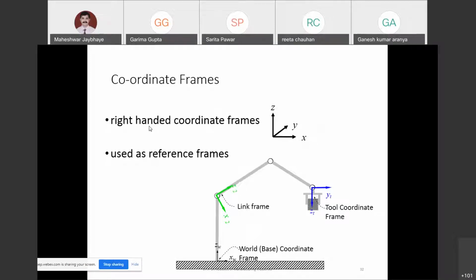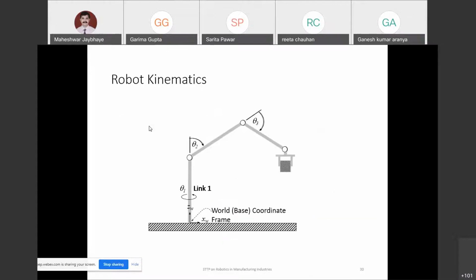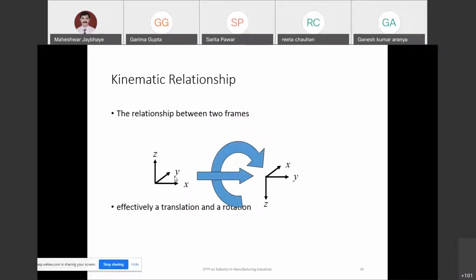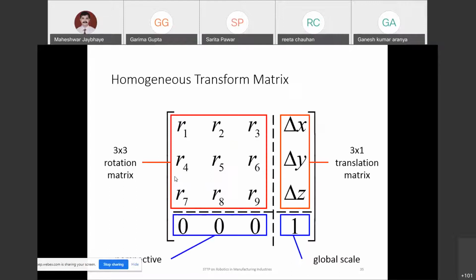So I thought we should just brief you on this. We will not go into detail, but this is essential when you are going for these linkages and their analysis in the mechanical structure. And related to AI, related to these transformations, it all depends on this linkage analysis. And each of these points, whatever sir was discussing in the earlier session related to the homogeneous transformation matrix, is composed of two parts.